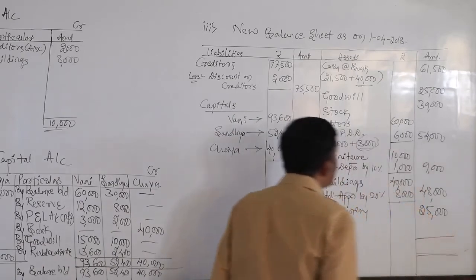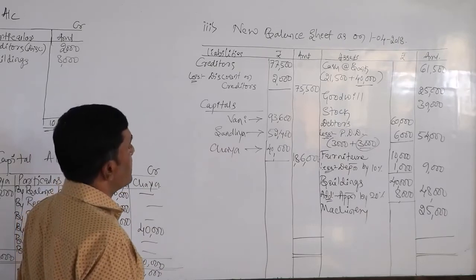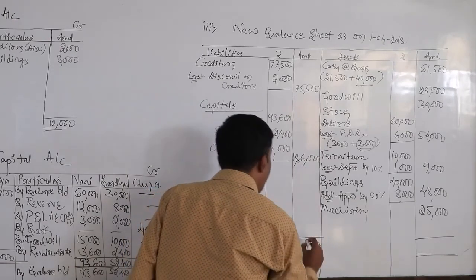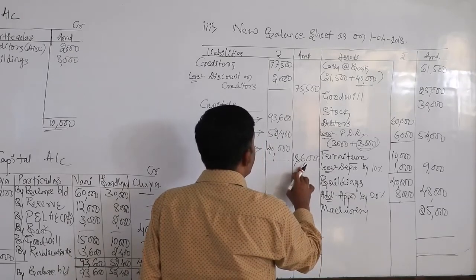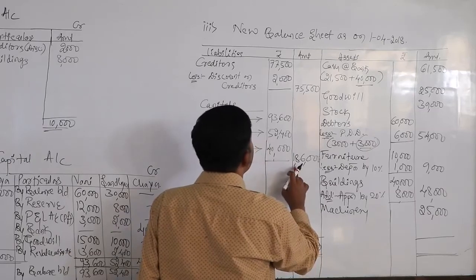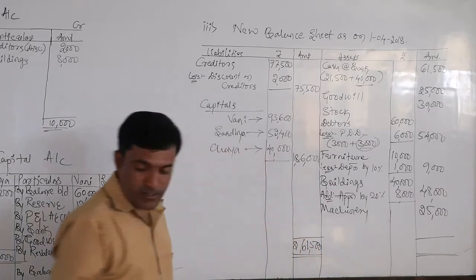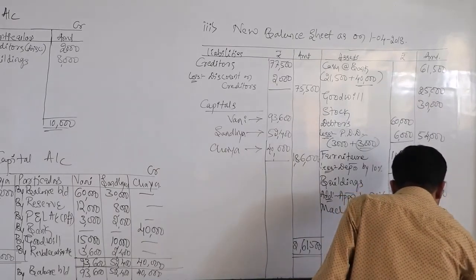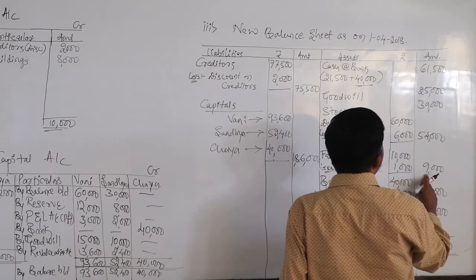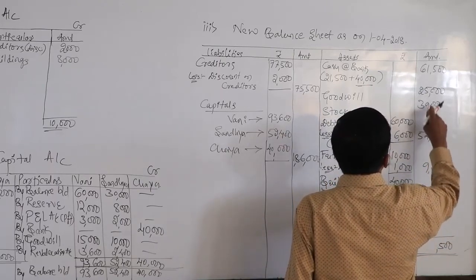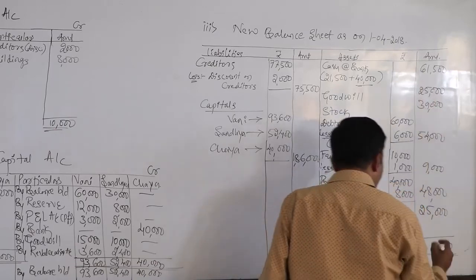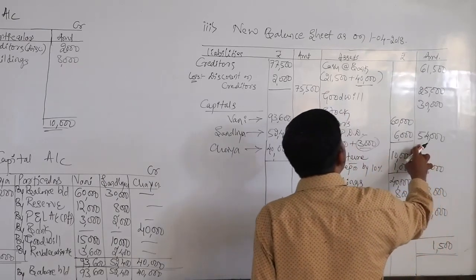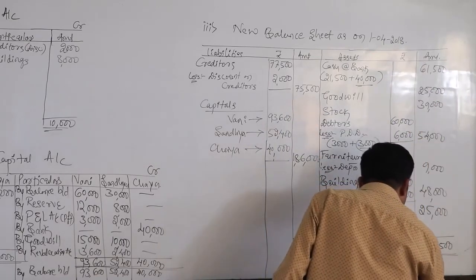If both the sides are equal, then only is this problem correct. Adding up the liability side gives 2,61,500. Now come to the asset side, which also totals 2,61,500.